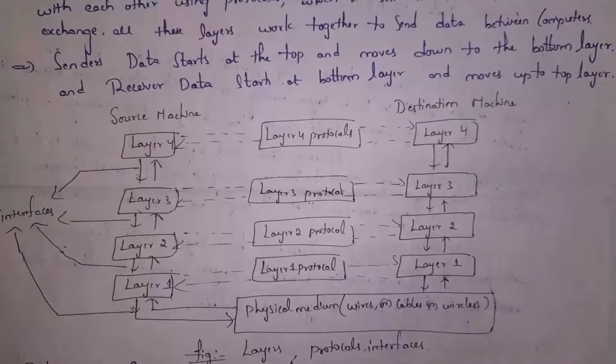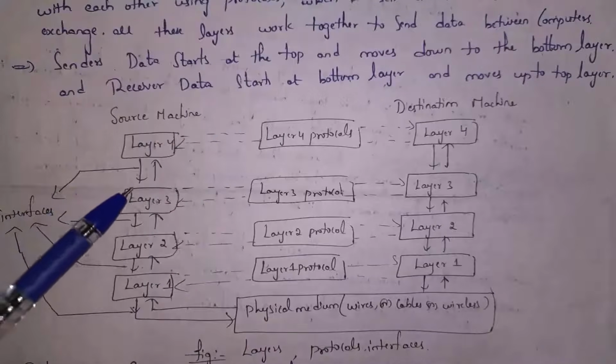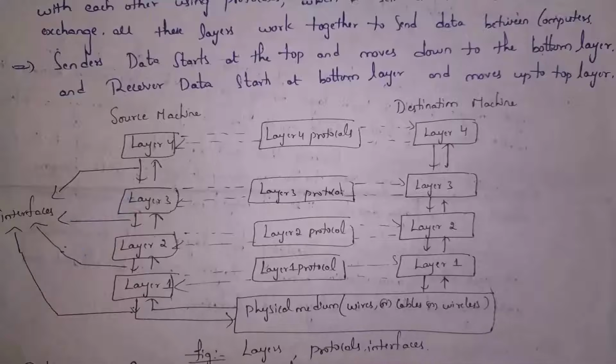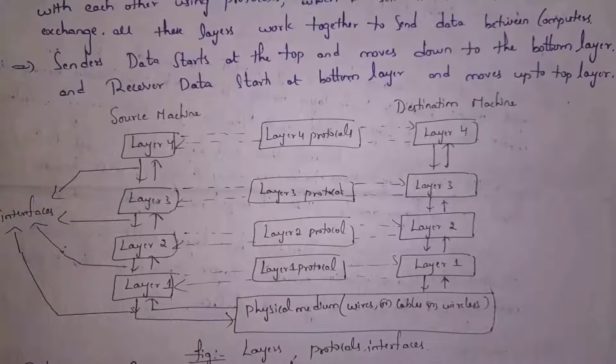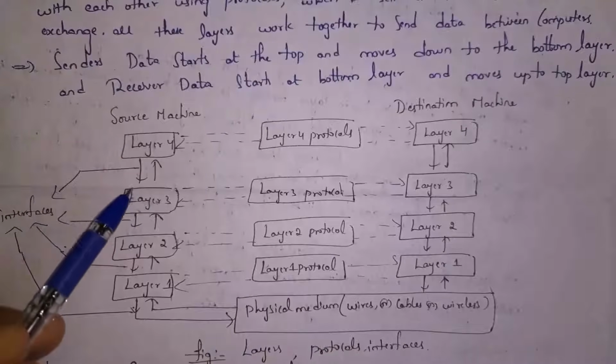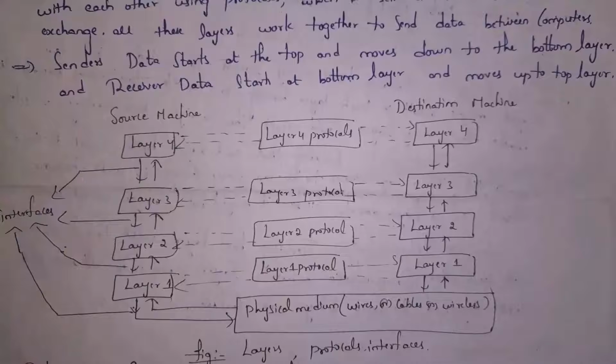Like that, each layer will perform a certain task. And whatever work is done by one layer is useful to another layer. For example, if this layer finds the best route, then this layer need not do that. This layer need not find the best route because it is already done by layer 4. So each layer will provide a service that is useful to other layers.